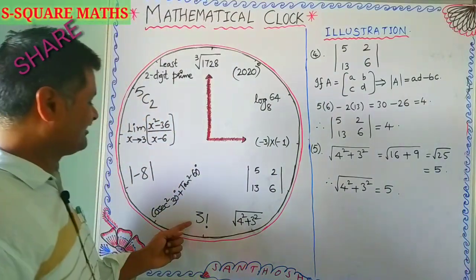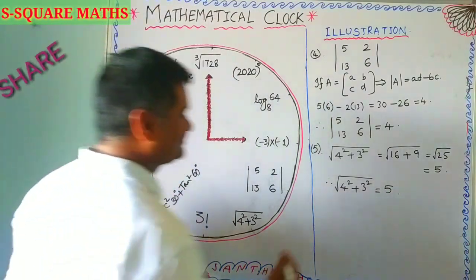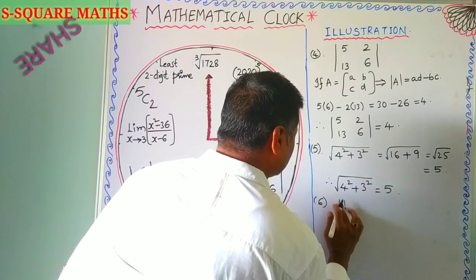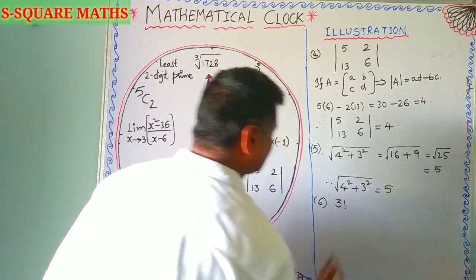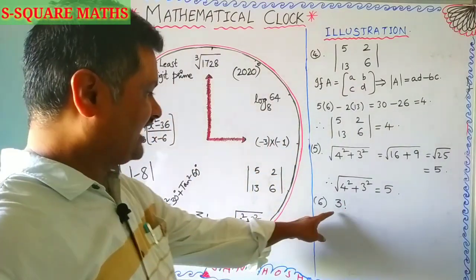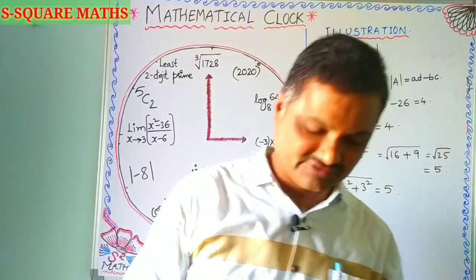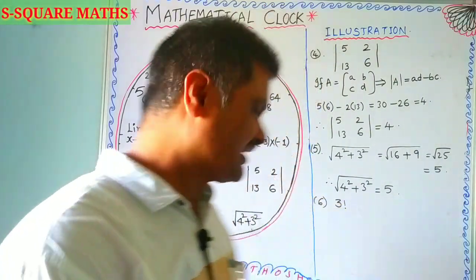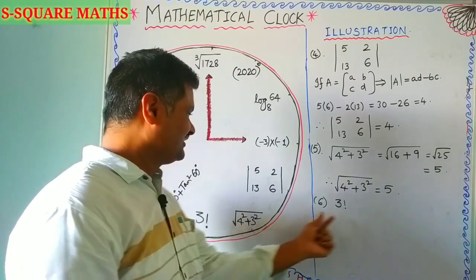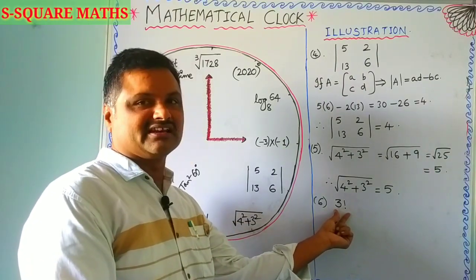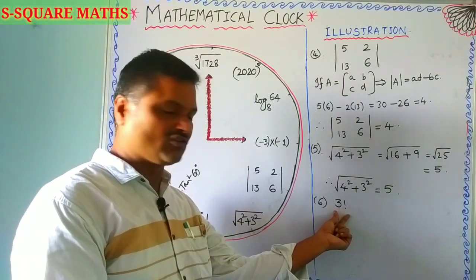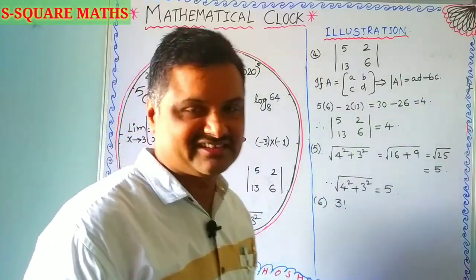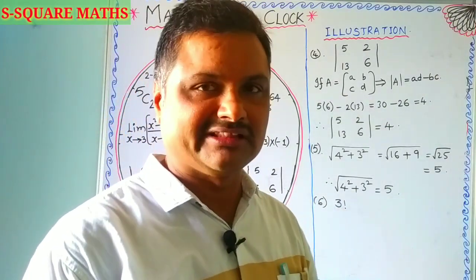Next, to get the value of 6, it is nothing but 3 factorial. After 3 you have the exclamatory mark, which you know very well in the English vocabulary. Here in the mathematical context, this is 3 factorial or factorial 3 we can call it, which we'll use in your permutations and combinations and binomial theorem.